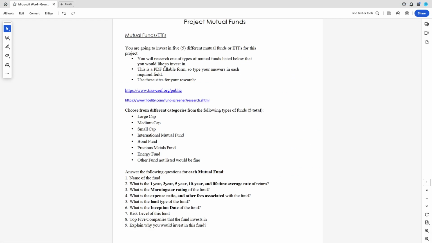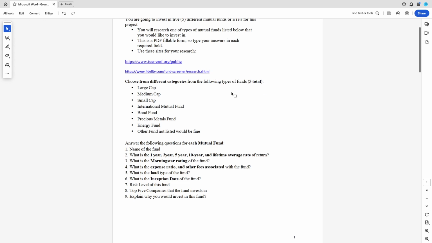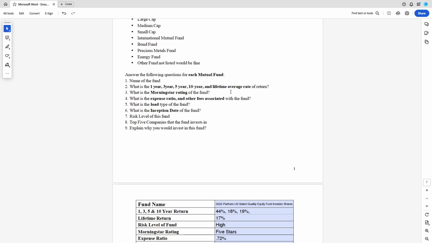Give me a second. So there we are. Other funds we could have looked at too. I just think Fidelity does an awesome job. Anything that you're using, your parents are using. Vanguard is another great site. So this is a PDF fillable form. This is how easy I've got it for you here. And it's yours, so you get to keep this and look at it for the years to come.